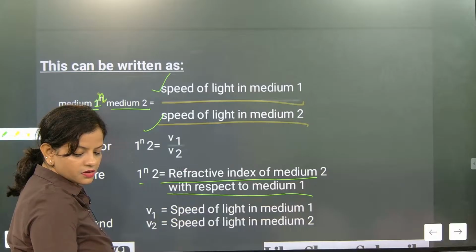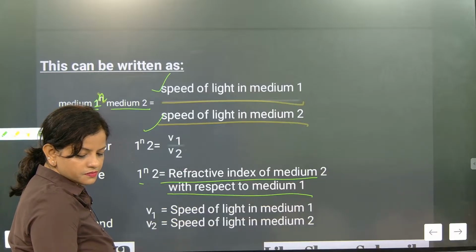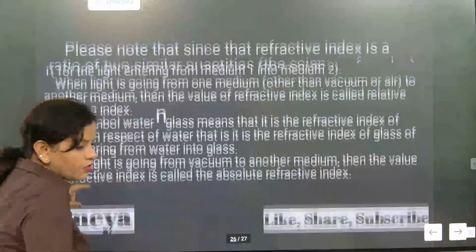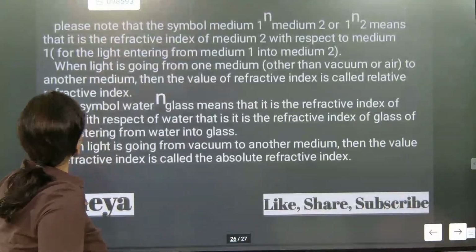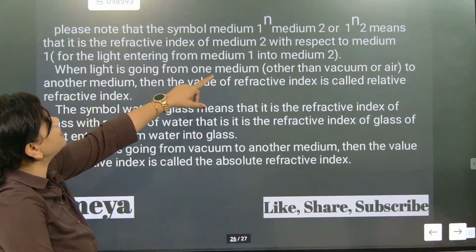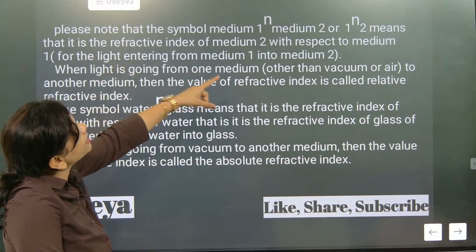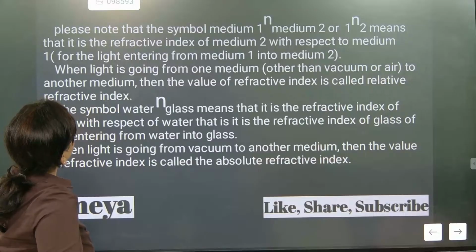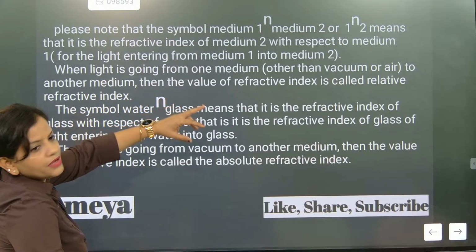Is it okay? Understood? Now we will go for the next one. Are you ready for it? So please note that symbol 1 means the refractive index of medium 2 with respect to medium 1. Understood? So light is entering from medium 1 into medium 2.